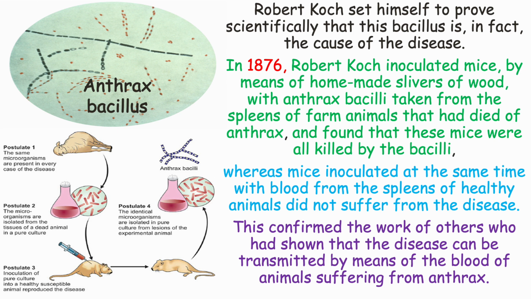In 1876, Robert Koch inoculated mice by means of homemade slivers of wood with anthrax bacilli, taken from the spleens of farm animals that had died of anthrax, and found that these mice were all killed by the bacilli, whereas the mice inoculated at the same time with blood from the spleens of healthy animals did not suffer from the disease. This confirmed the work of others who had shown that the disease can be transmitted by means of the blood of animals suffering from anthrax.